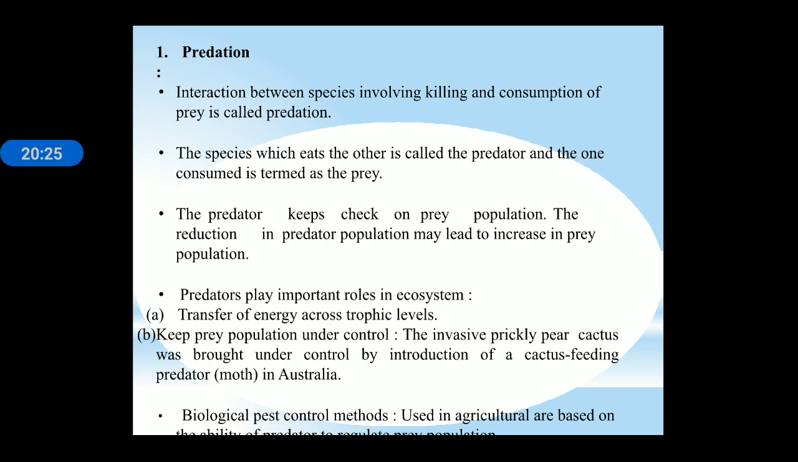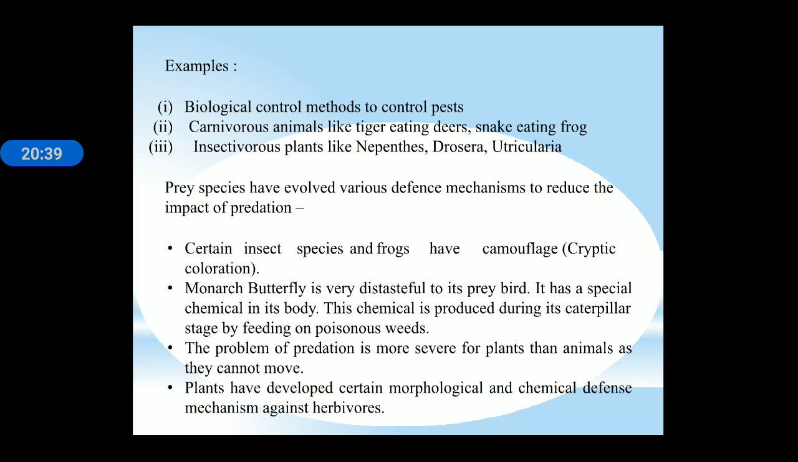For example, the prickly pear cactus was brought under control by the introduction of a cactus-feeding moth in Australia. Biological pest control methods also use the predator-prey relationship. Examples are biological control methods to control pests. Carnivorous animals are introduced, and insectivorous plants also maintain the predator-prey relationship.